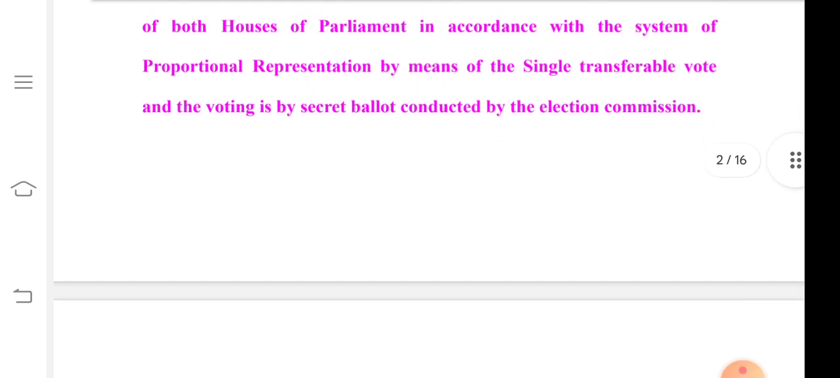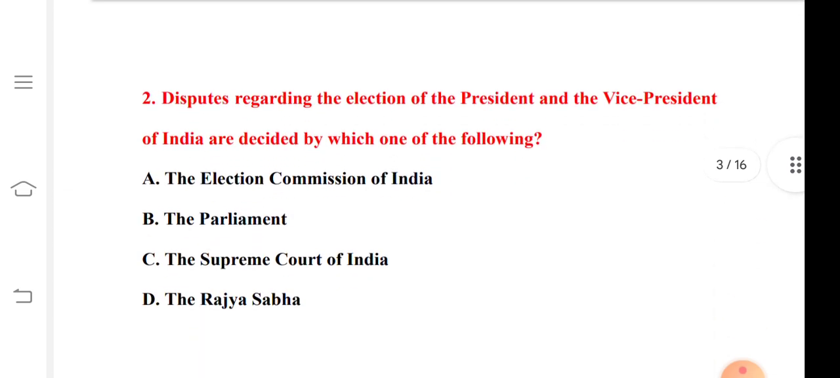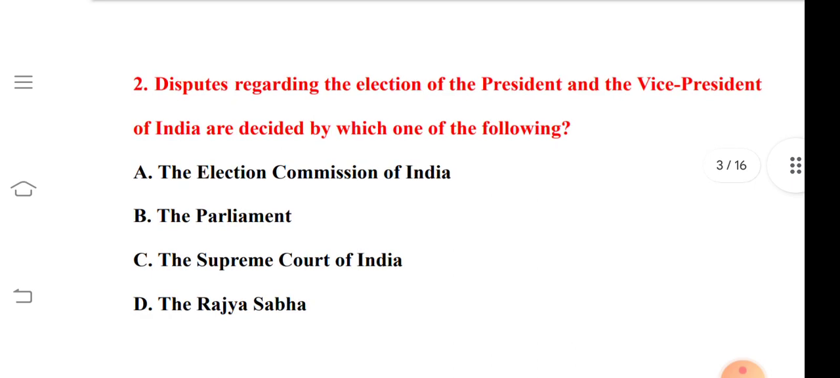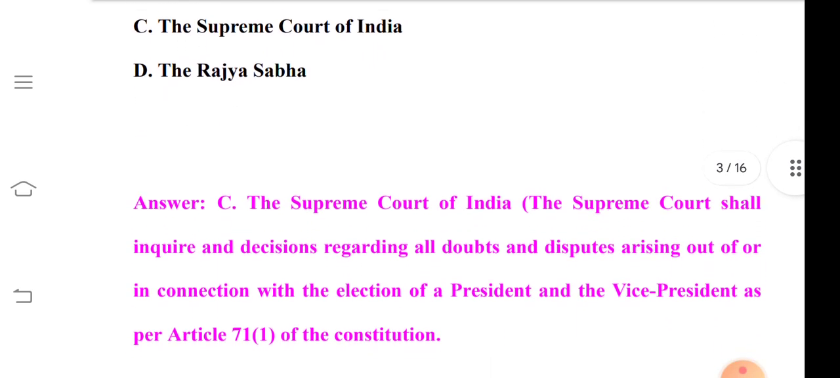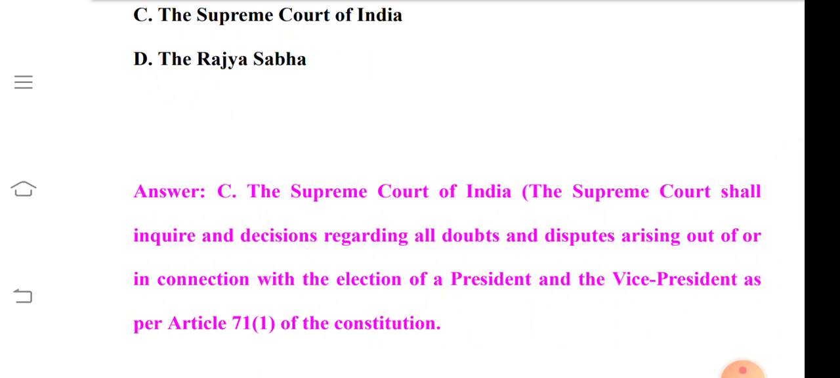So question number 2 is the disputes regarding the election of the President as well as the Vice President of India are decided by which of the following? Option A is the Election Commission of India, option B is the Parliament, option C is the Supreme Court of India, and option D is the Rajya Sabha. So its correct answer is option C, that is the Supreme Court of India.